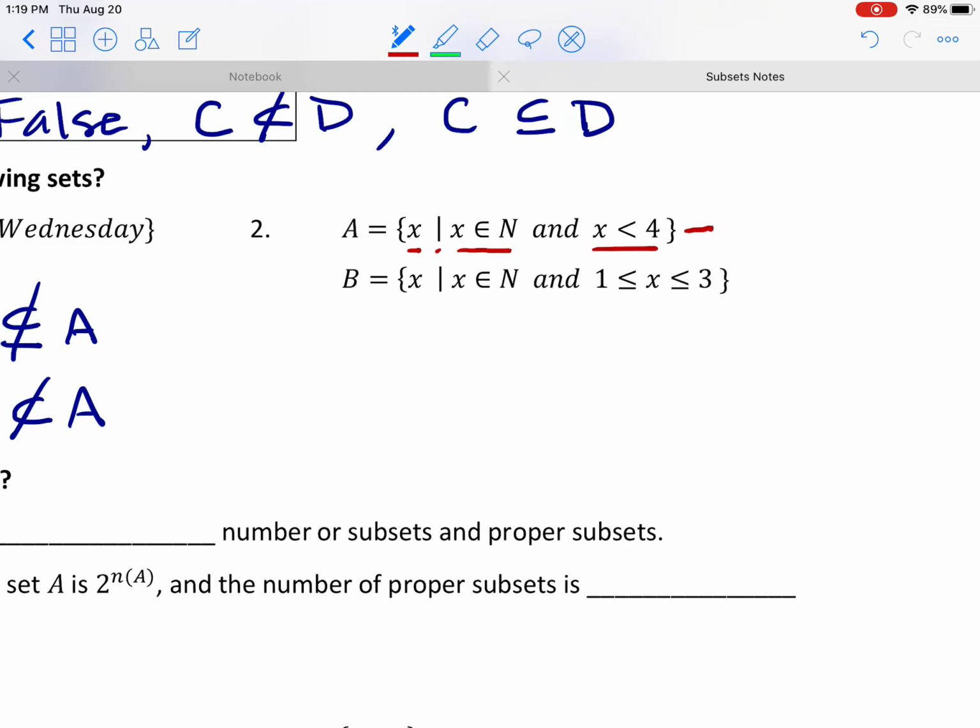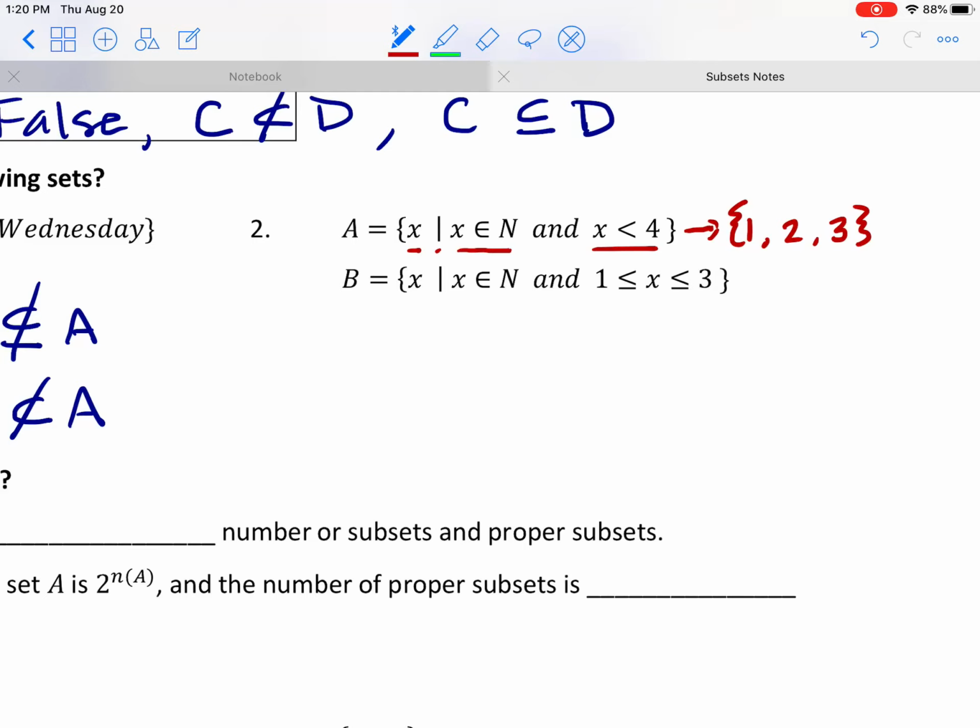So what numbers are we really talking about here? Remember, the natural numbers are the counting numbers. So they start at 1 and then 2, 3, 4, they go forever, except here it says we just want the natural numbers less than 4. So the natural numbers start at 1, and if we're talking about the ones that are less than 4, then all we're really talking about are the numbers 1, 2, and 3. So that's a fancy way to describe set A as the numbers 1, 2, and 3.